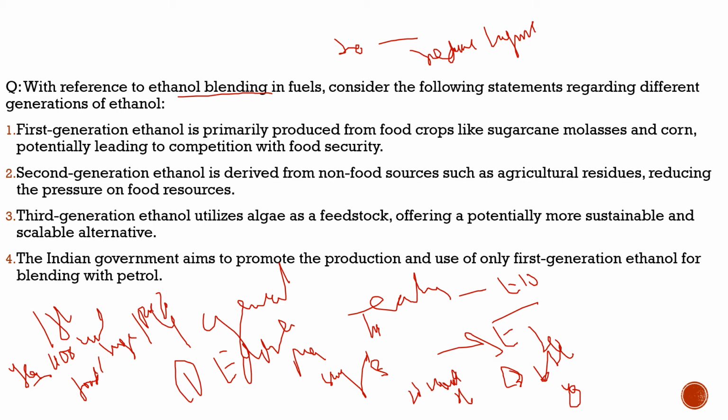So here the author says that it is prime time for India to shift our ethanol requirements from first generation to other generations, as well as within the edible biomass itself, we can shift from rice and sugar to maize. If we generate ethanol from the maize, it will definitely have less impact on the food security.